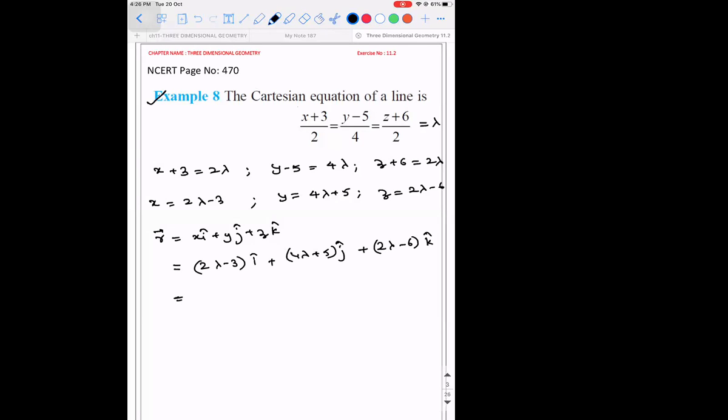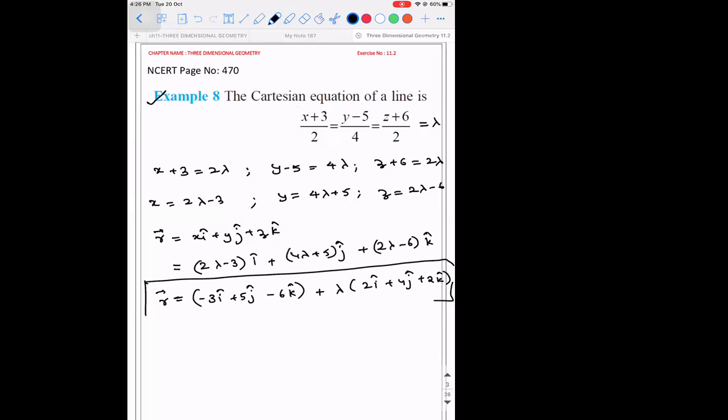So collect all the terms without lambda. That will be minus 3 i cap plus 5 j cap minus 6 k cap plus lambda into 2 i cap plus 4 j cap plus 2 k cap. This will be r. This is the vector equation.